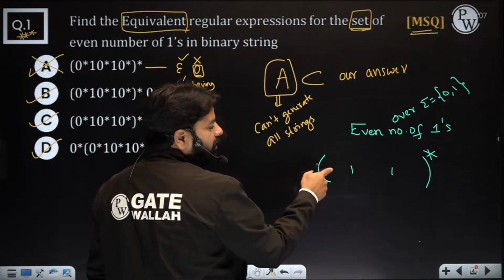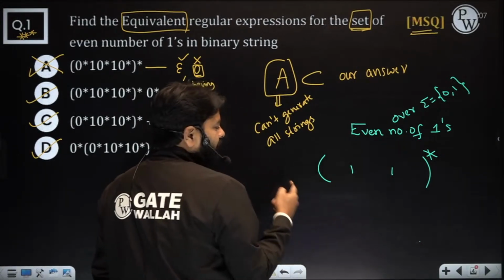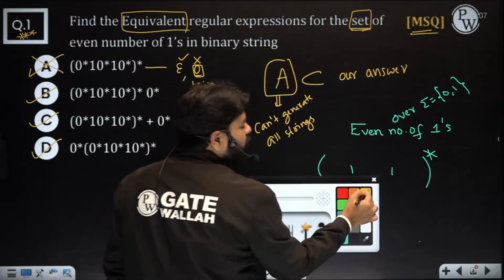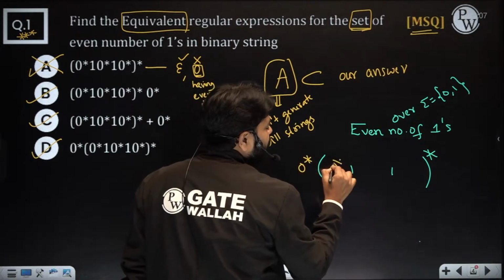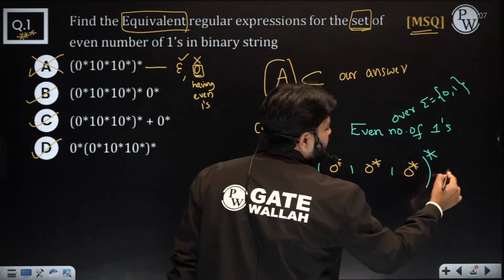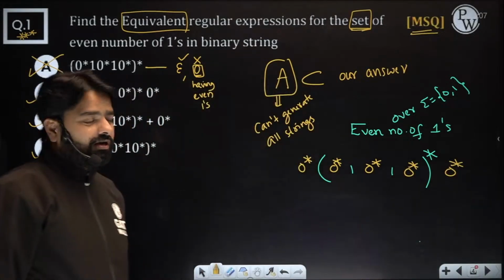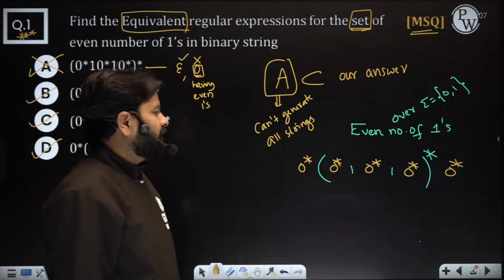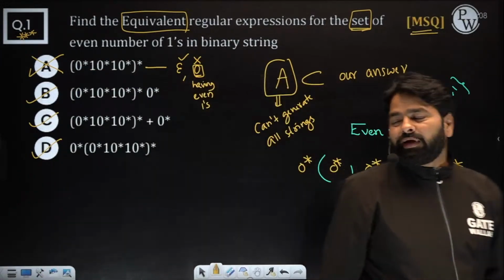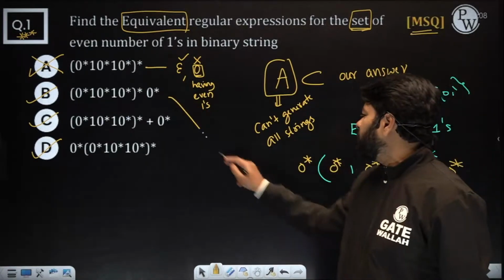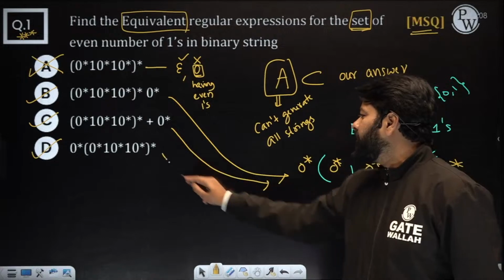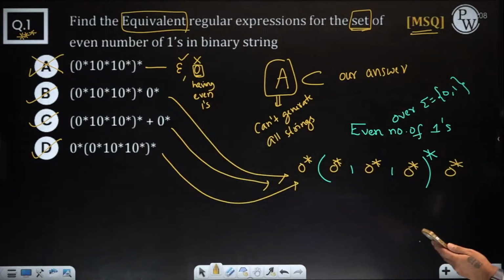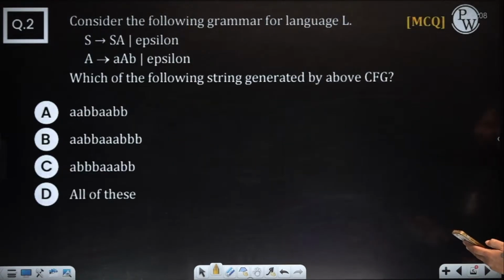Now zeros may come here or here, or here or here, right? These zeros and these zeros are always the same. So now you can write the simple expression by writing the 0 star everywhere, before and after the ones, and before and after this Kleene star. Alright. So now you know how to write the equivalent answers. All these three actually match with this. There is no difference between these three. So when you simplify it, you will get all the three. Yes, please practice this question and this kind of questions too.